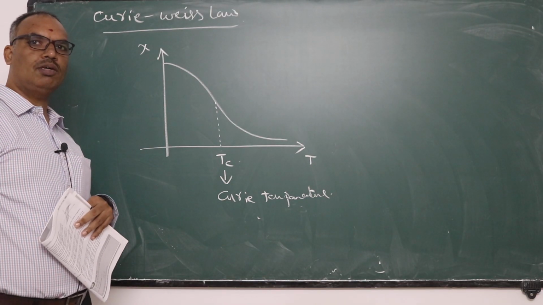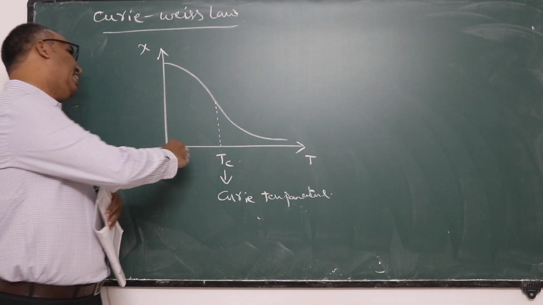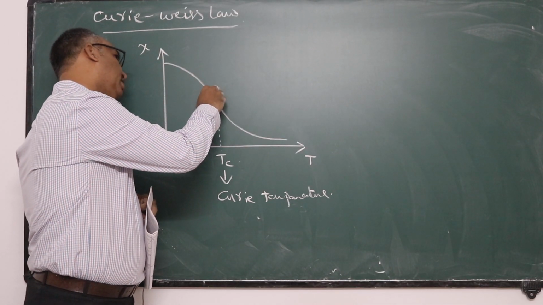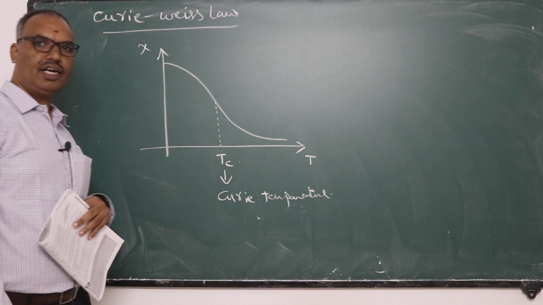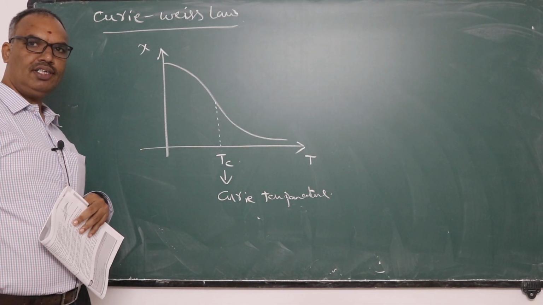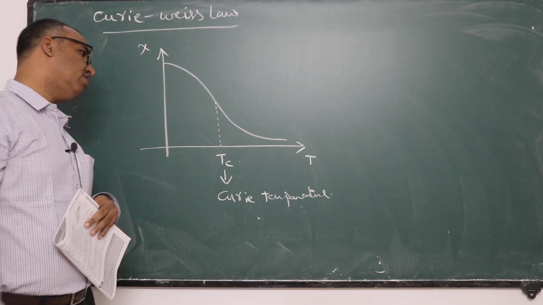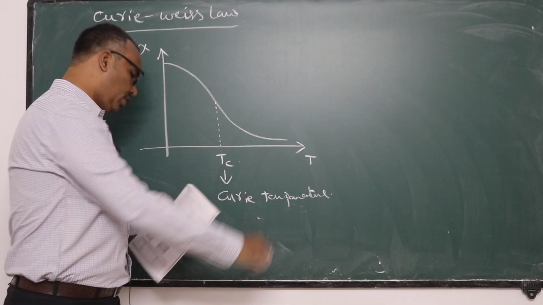For a ferromagnetic substance, susceptibility is large and positive. So when we increase the temperature, the susceptibility decreases, and at a particular temperature the ferromagnetic substance becomes like a paramagnetic substance, with small and positive susceptibility. Such a temperature is called the Curie temperature.